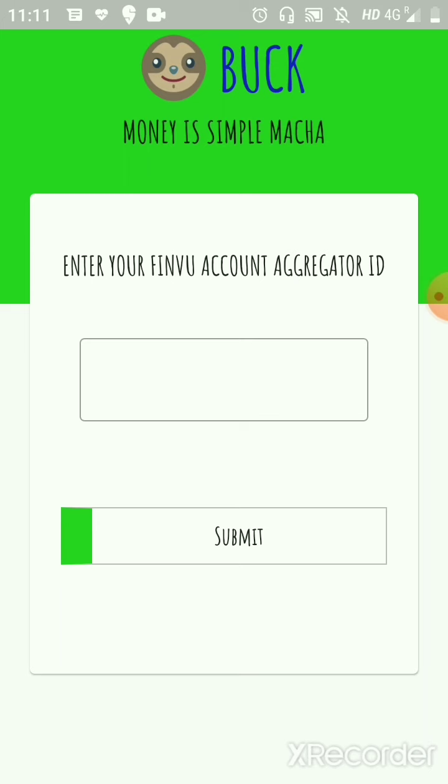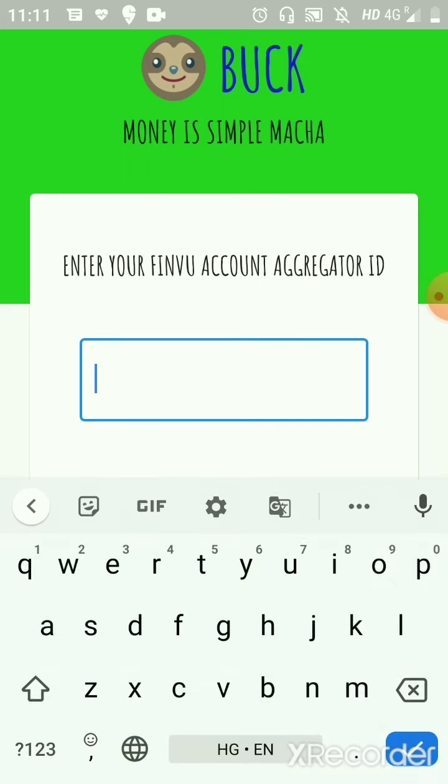So Buck is customized for different kinds of users depending on the financial history of the user, which we obtain from the account aggregators. Using the account aggregator framework, we customize the app. So let's see how Buck looks for two kinds of users. I'll start with Chaitanya.